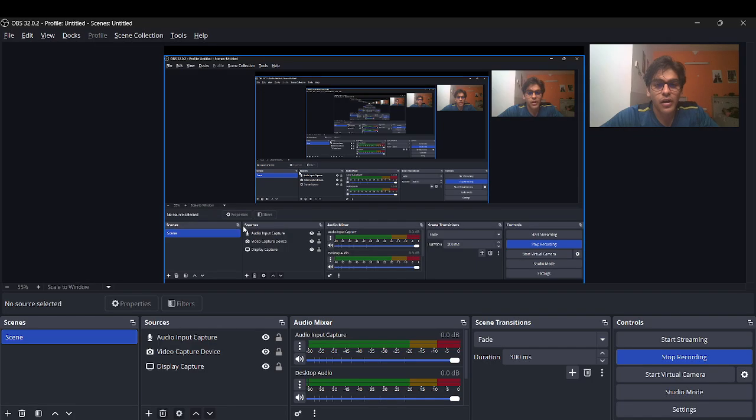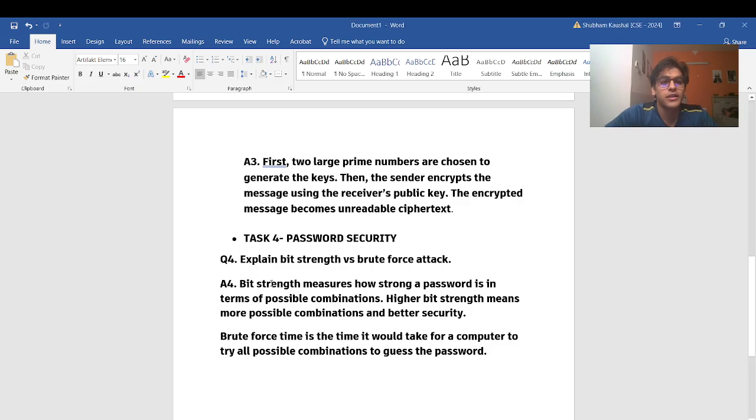And now I'll be discussing the question that has been asked, that is, explain bit strength versus brute force attacks. So bit strength is basically a measure of how strong a password is and how many combinations it can have. Higher bit strength means more possible combinations the password can have. And the brute force time is basically the time a computer will take to guess the password, or the possible combinations of the password. So it will be the time that it will take to decrypt the message.